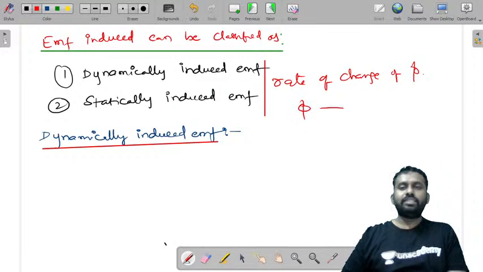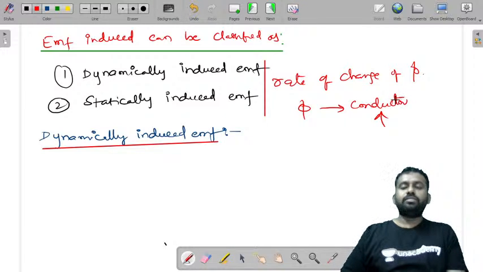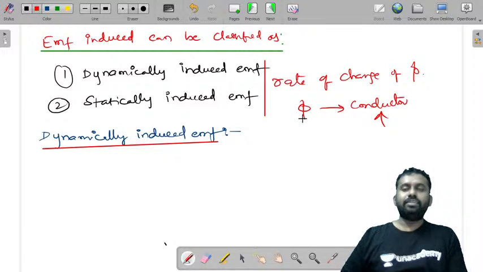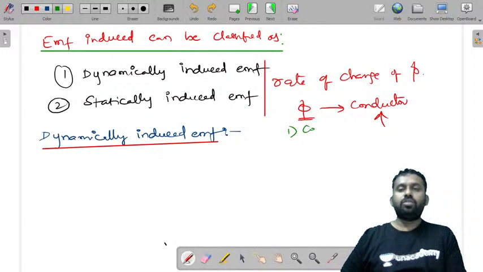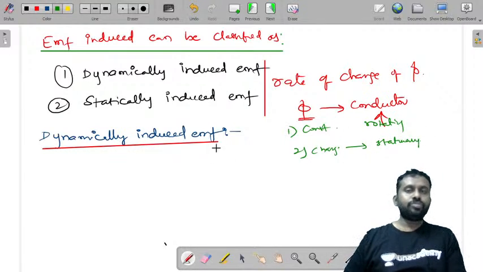That means for the flux being cut by the conductor, either you can keep the conductor stationary and the flux is changing, or, in the first case, the flux is constant and the conductor is rotating. And in the second case, the flux is changing and the conductor is stationary. So this is the difference between statically and dynamically induced EMF.